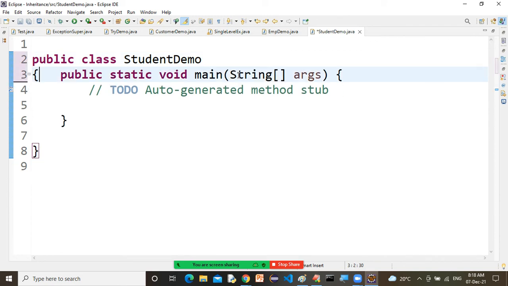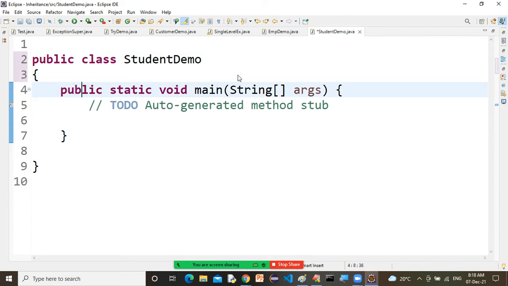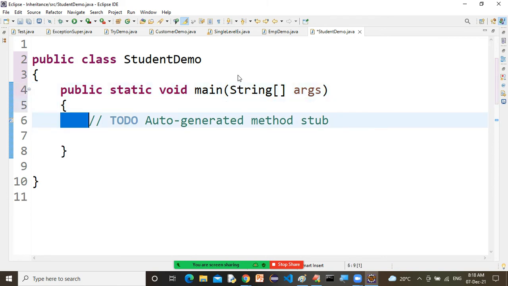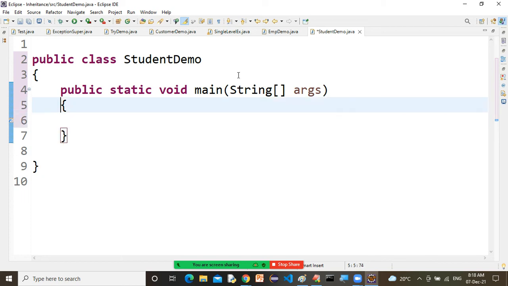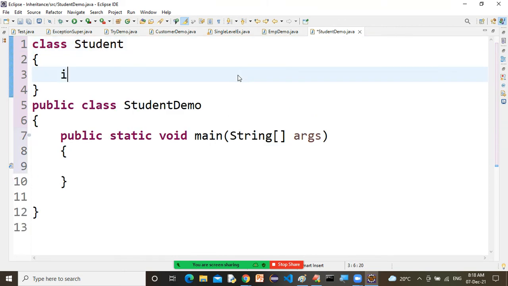Now here, let me write the code. So what is the first class, sir? The first class is Student. Class Student. Now directly I am writing without any public or protected.